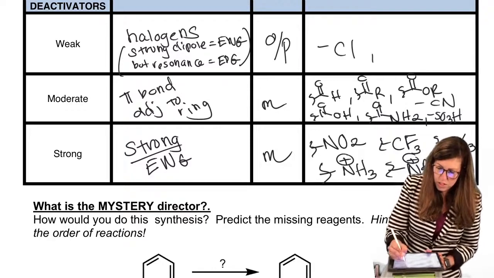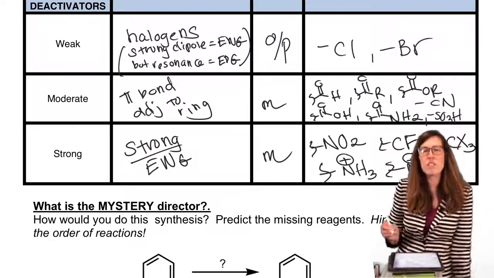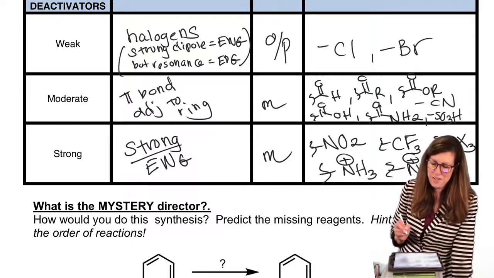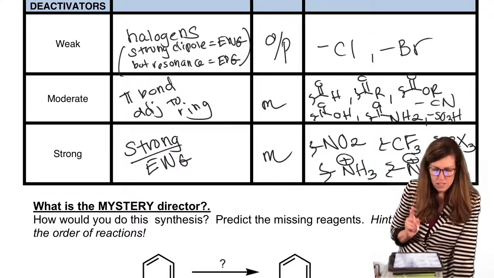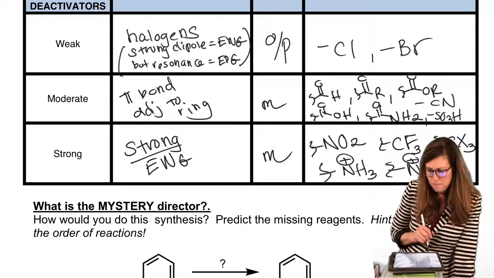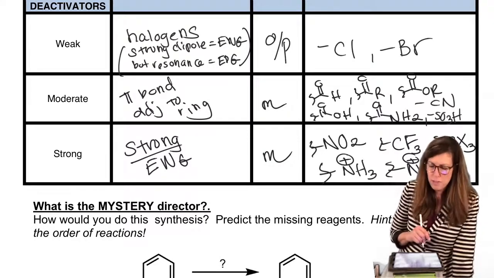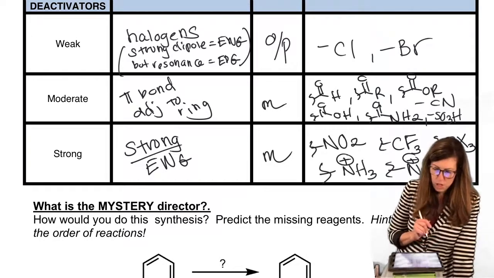So watch out for chlorine and bromine. We don't really play with fluorine as much. It's just not very cooperative, very reactive, and not very fun to deal with. Iodine's actually pretty useful in a lot of other reactions, but we don't use it in most of these aromatic substitution reactions. So just chlorine and bromine are what you need to keep track of for this chapter. So this is the weirdo. Watch out for that one.